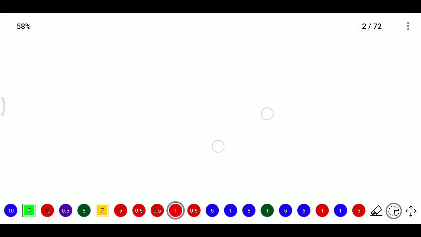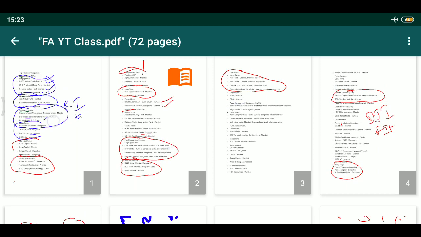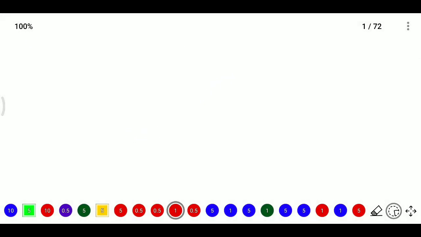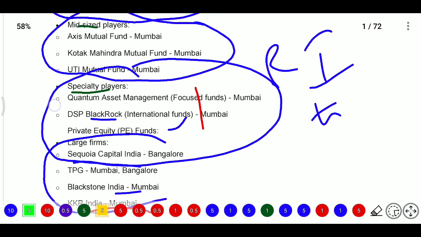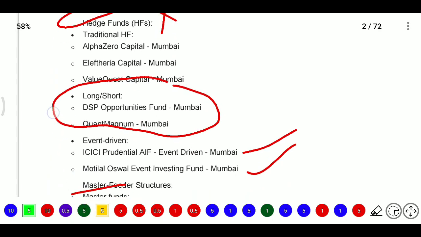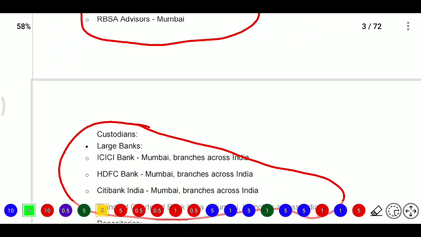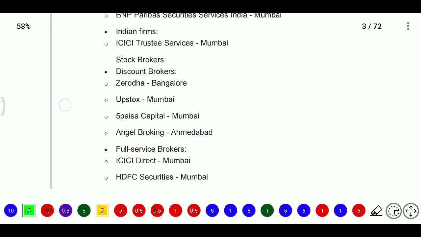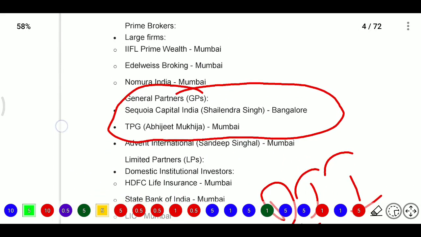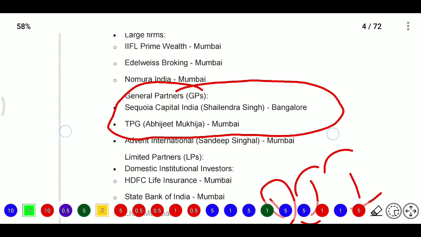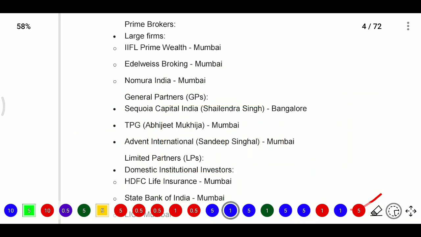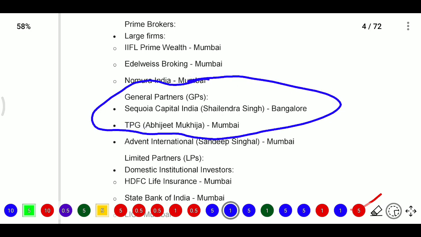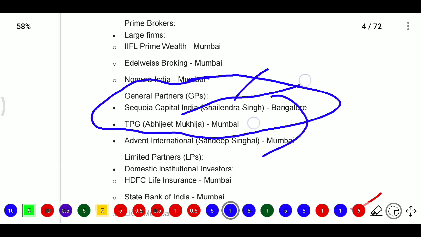Now we will see those persons. Limited partners include Blackstone, hedge funds, feeder funds, fund houses, custodians, CDSL, asset management companies, fund administrators, Indian firms, discount brokers, full service brokers, Nomura, TPG. Now the general partners: here they will be Sequoia Capital India, Selinder Singh, that is an individual person, Abhishek Mukherjee, TPG related company, Advent International, Sandeep Singhal. These are general partners.